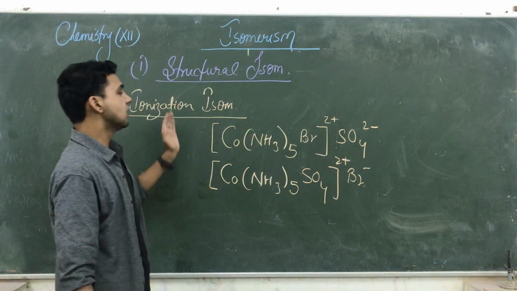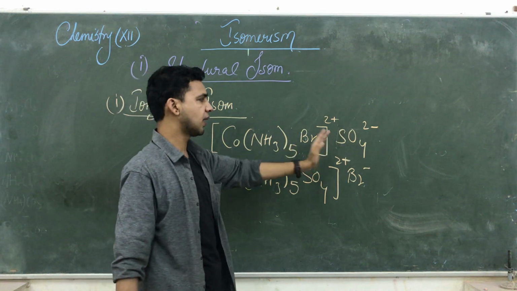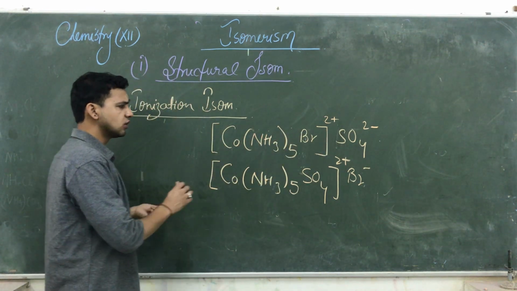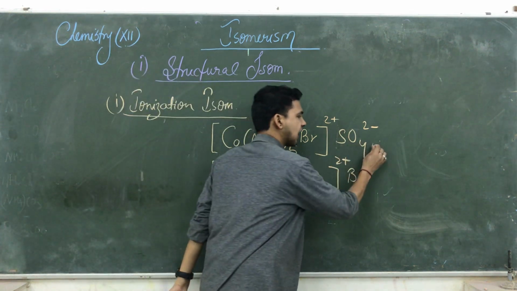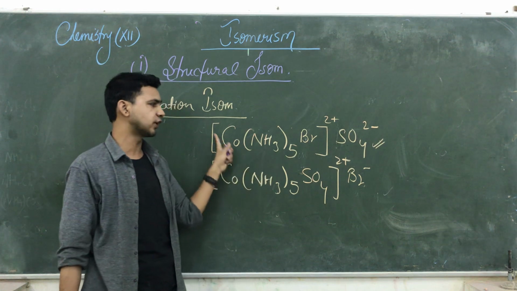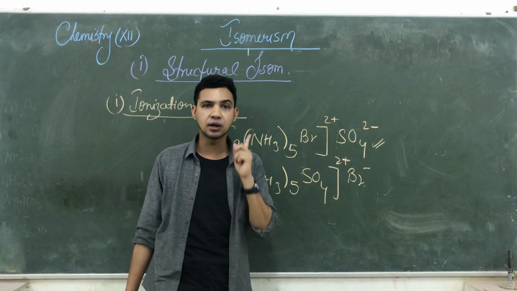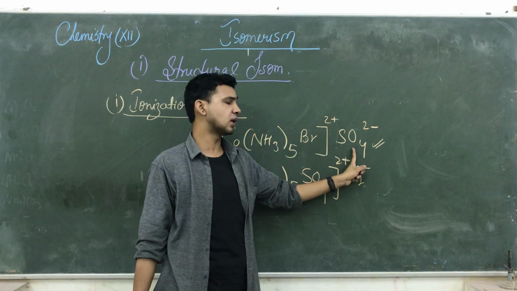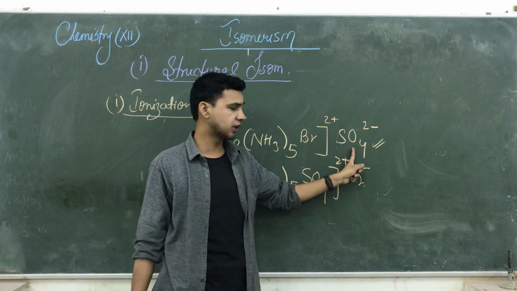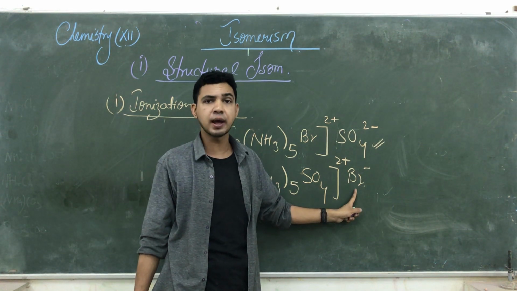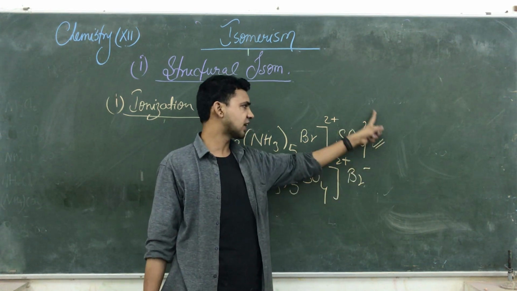So they have the same molecular formula but different structural formula, and when they dissolve in water, only the counter ion dissociates. When you dissolve them in water, the ligands do not dissociate. I taught you the difference between salt and complex ion. Here they give sulfate ions when dissolved in water; here they give bromine ions when dissolved in water. So everything depends upon the counter ion.